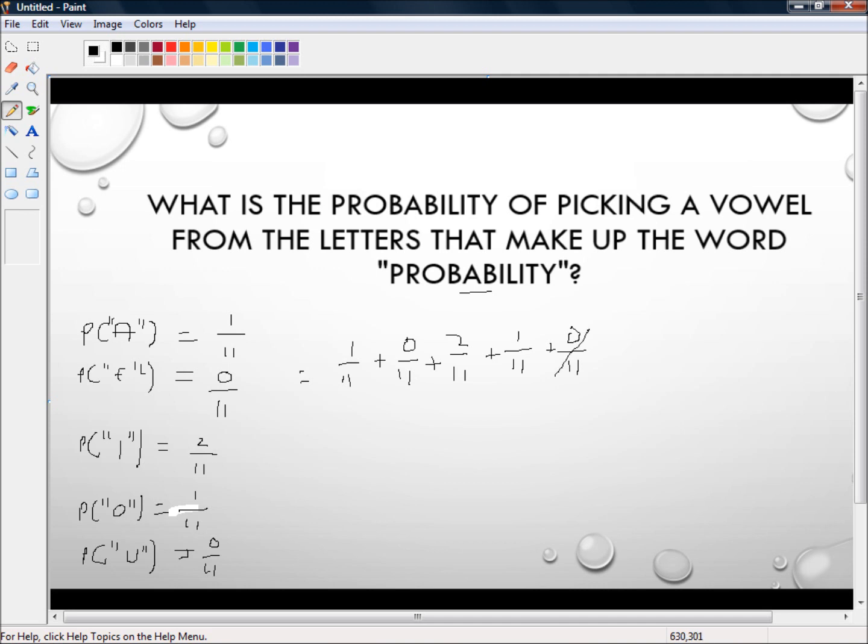And also adding 0 out of 11 doesn't count either, because if you add 0 to anything it's not going to make a difference. So our probability is 1 plus 2 plus 1, all out of 11, which is equal to